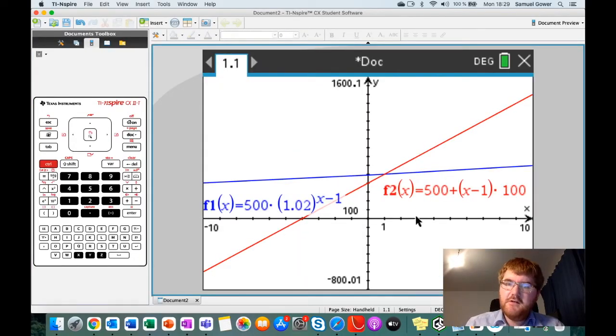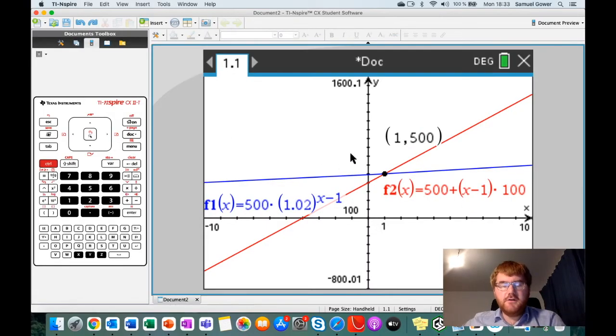Now, if we do that, you'll notice that it will automatically move around the axes, so we can find something that's useful for us. So we've got our two functions here. 500 times 1.02 to the power of x minus 1 didn't disappear. And we have 500 plus, open brackets, x minus 1 times 100. And all we need to do here is find the intersection point.